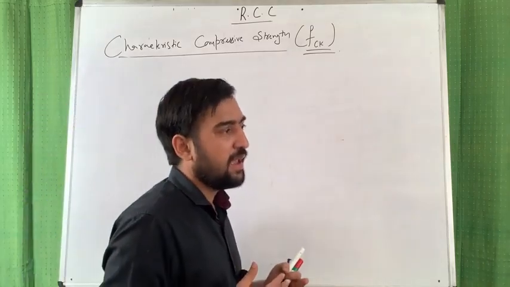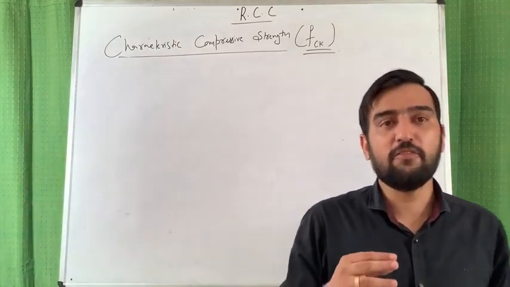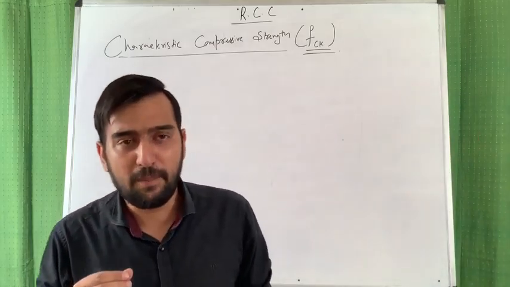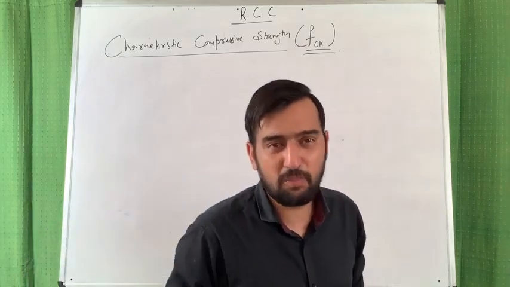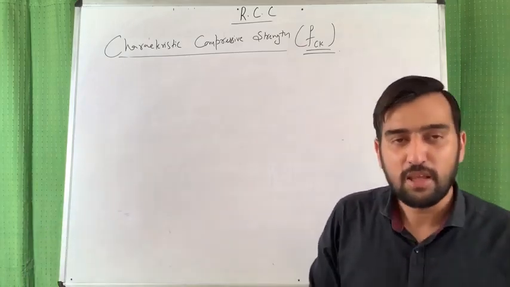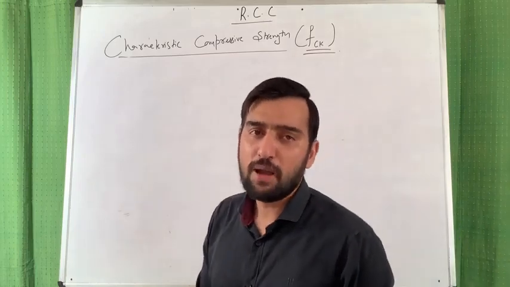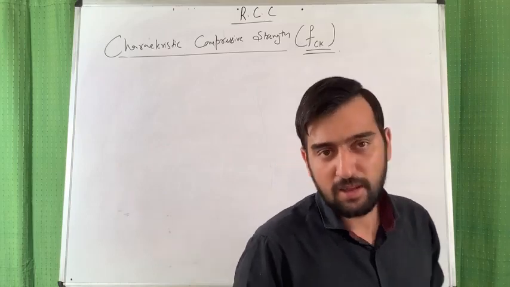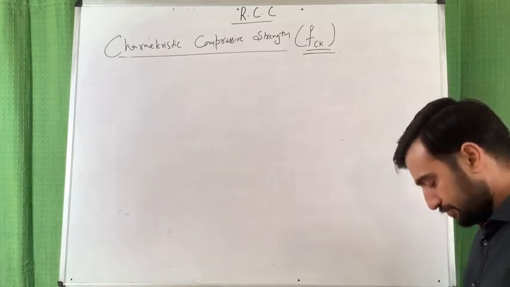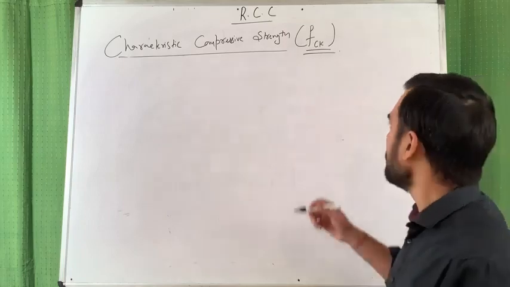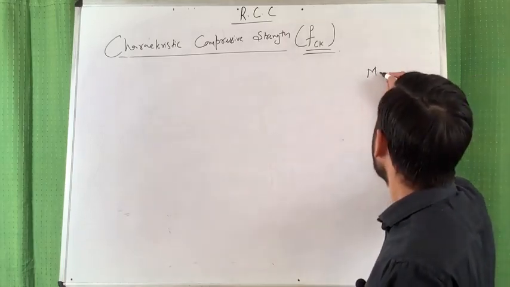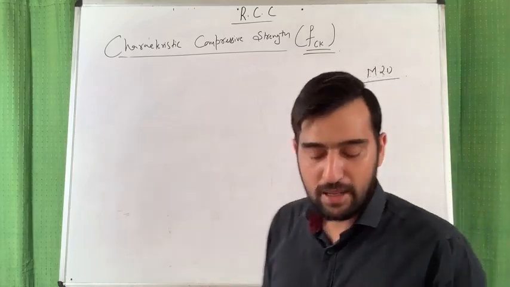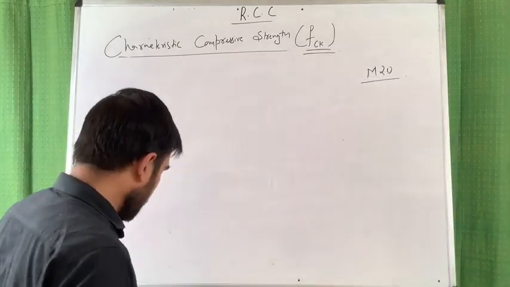So what is characteristic? Actually, IS code has taken the 95 percentile value while computing characteristic. So characteristic compressive strength, or characteristic strength, simply is that value of strength below which not more than 5% of the test results are expected to fall. Friends, suppose you are targeting, let's say, M20 in the laboratory, then how will you actually get M20? So let me explain in a better way.